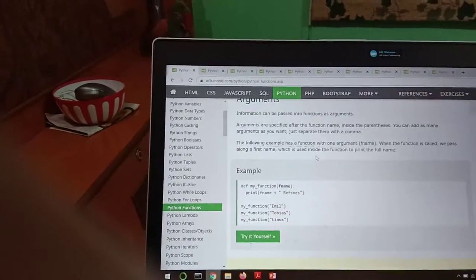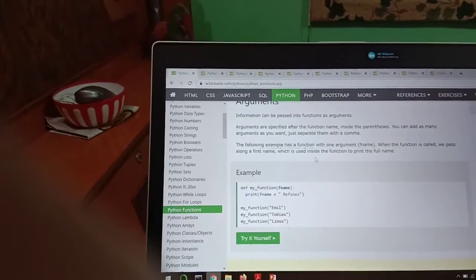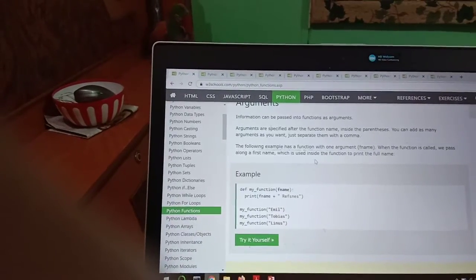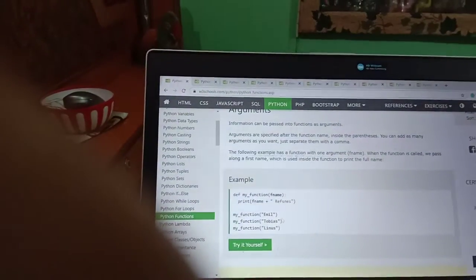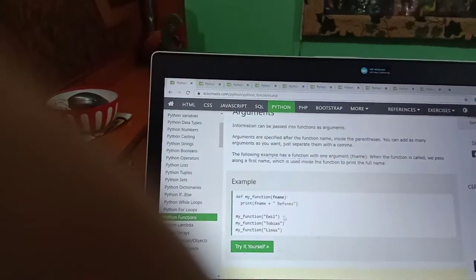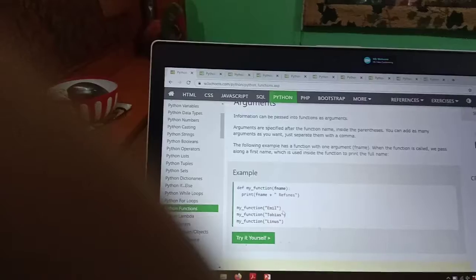Example, define my_function fname, print fname plus refsnes. Now I call my function giving the parameter value Emil, my function giving the parameter value Tobias, my function giving the parameter value Linus.